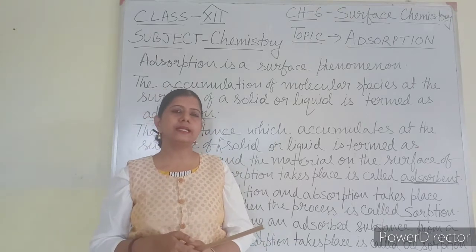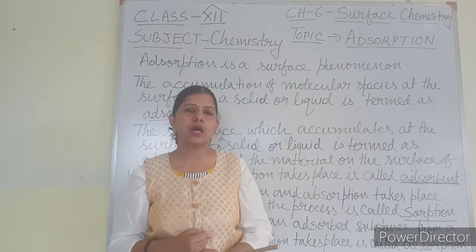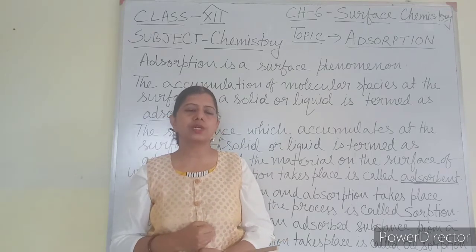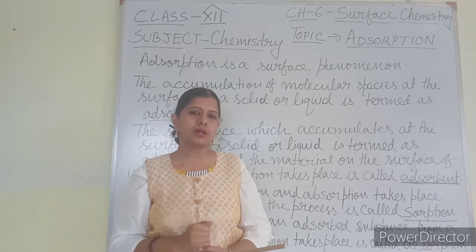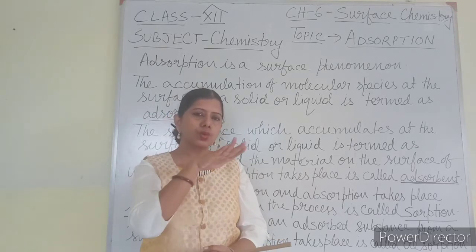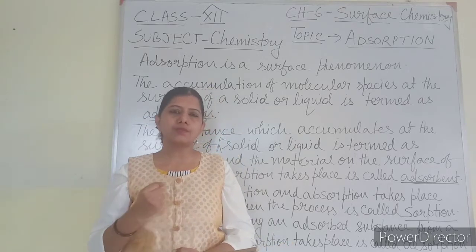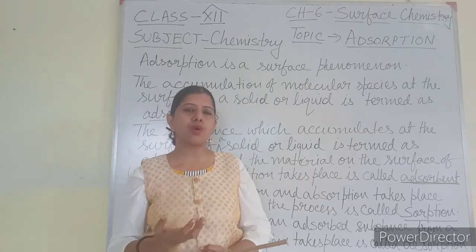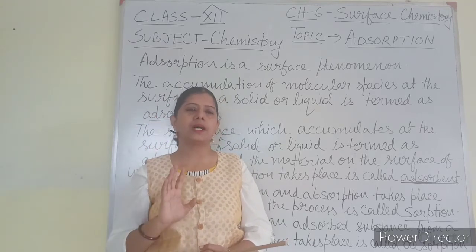To gain stability, they want to absorb some other molecule from outside if suitable condition is provided. As a result, adsorption occurs, and it occurs only on the surface, not at the bulk. That means some molecules are absorbed only on the surface without passing through the bulk.